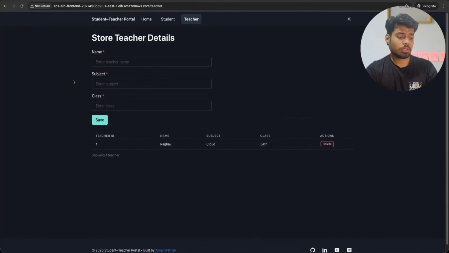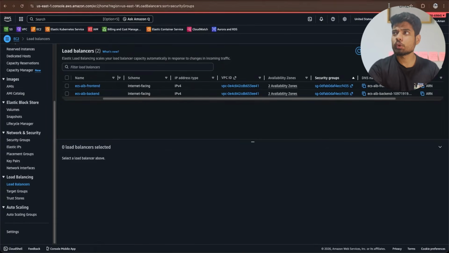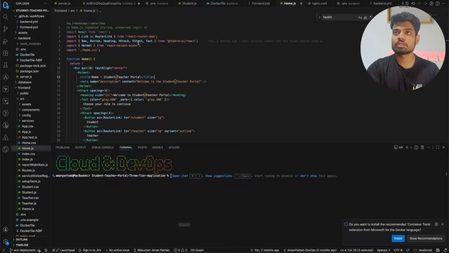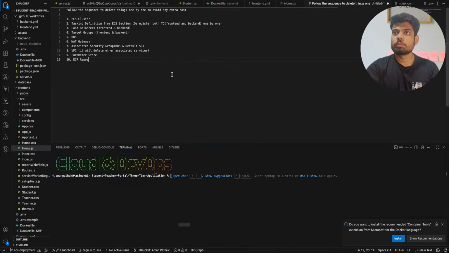And we will just do the cleanup part from here. I don't want to waste your time on the cleanup part, so I have a few things that I can share so you can take a snapshot or screenshot. What are the things that you have to delete? You just need to follow the sequence to delete things one by one to avoid any extra costs.